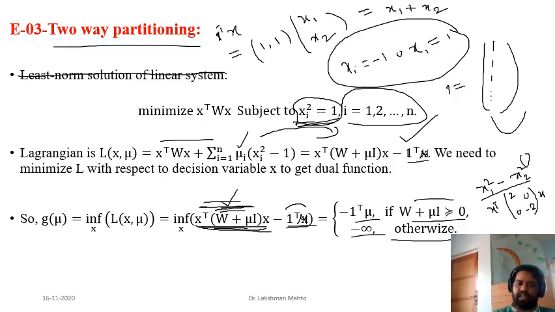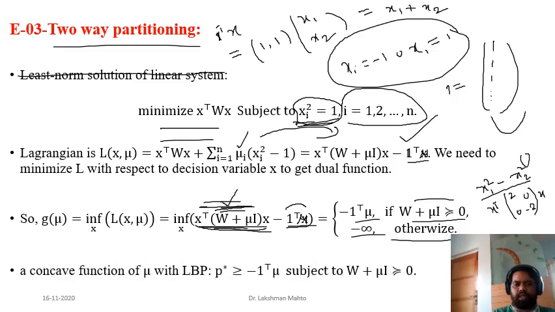That's where this condition I have written here. So what is the dual function of this given problem? We got it, it's just a linear function, negative of 1 transpose mu. So very simple. Again, it will satisfy the lower bound property, that P star will always be bounded below by this linear function, under the condition that W plus mu I is positive semi-definite.